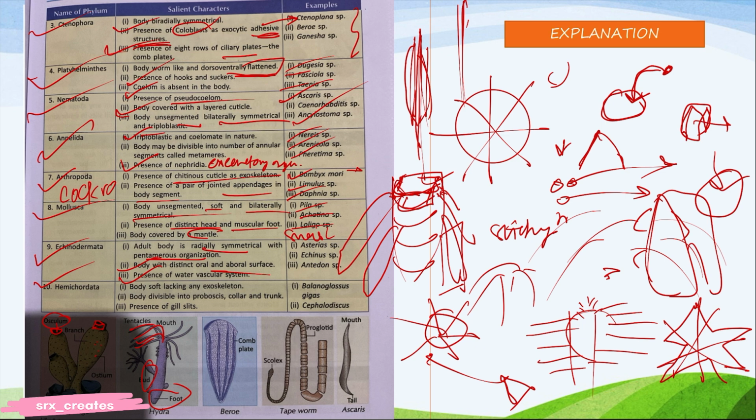Hemichordata: body soft, lacking exoskeleton. No exoskeleton is there. No chitinous exoskeleton. Body divisible into proboscis.